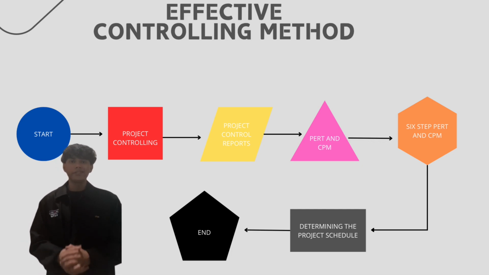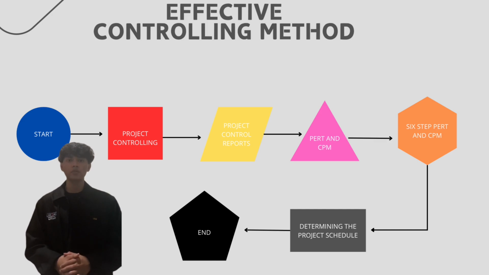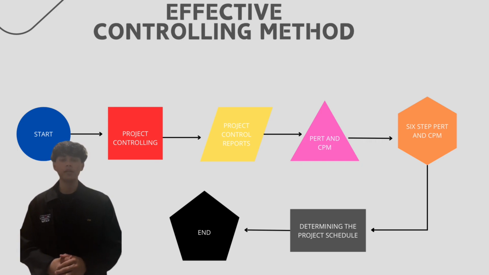So lastly is determining the project schedule, which is a core concept in PERT and CPM. The critical path is the longest path through the project network. It determines the shortest time the project can be completed. Activities on the critical path have no slack time, meaning any delay in these tasks will delay the entire project. And that's all from me.